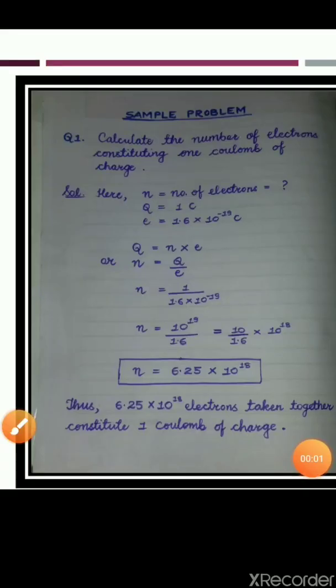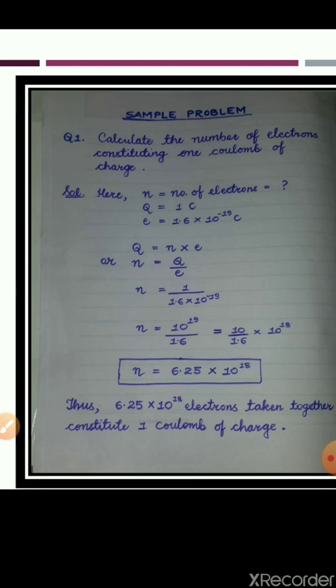Now children, I am showing you one sample problem here which I am going to solve. The question is, calculate the number of electrons constituting 1 coulomb of charge. Here, if you want to solve this numerical, first you have to find out what is given in the question and what we have to find out. If we are reading the first line, then we are getting this one, the number of electrons. Calculate the number of electrons. It means number of electrons N is missing. In the second line, 1 coulomb of charge. It means charge is 1 coulomb.